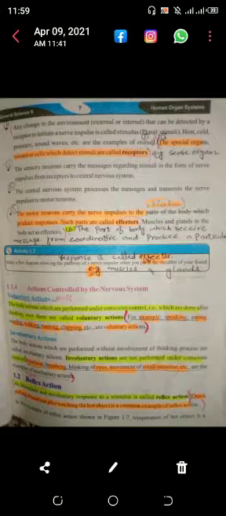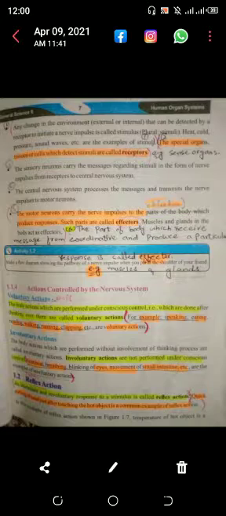And the special organs, tissues or cells which detect these stimuli from the environment are called the receptors, for example sense organs. Then the sensory neurons carry these messages regarding the stimuli in the form of nerve impulses from receptors to the central nervous system. The central nervous system processes the messages and transmits the nerve impulses to the motor neurons. And then motor neurons carry these nerve impulses to the effectors which produce a particular response. Such parts are called the effectors.